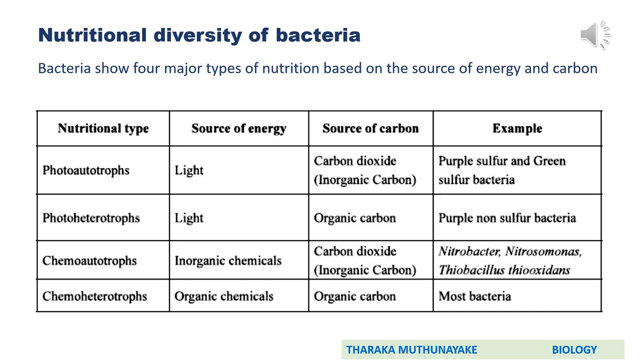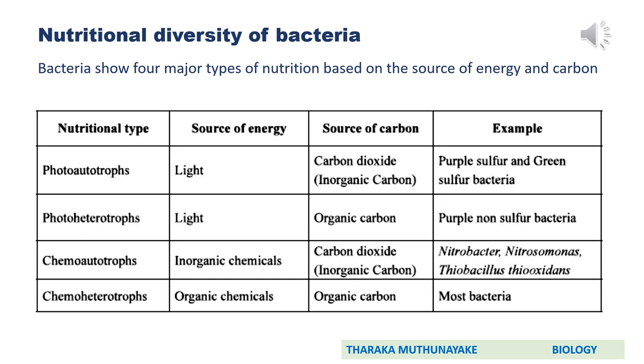Here you can observe there is a table summarizing the nutritional mode, their sources of energy and carbon, and respective examples for each nutritional type. We'll go through this table. First one is photoautotrophs. Then source of energy should be light energy. Then source of carbon is carbon dioxide, an inorganic source of carbon. Example, bacteria with photoautotrophic mode of nutrition are purple sulfur bacteria and green sulfur bacteria.